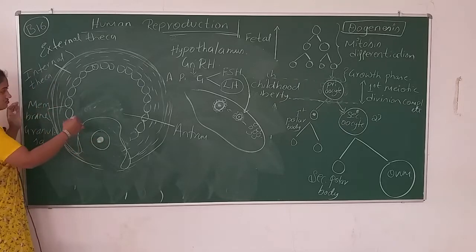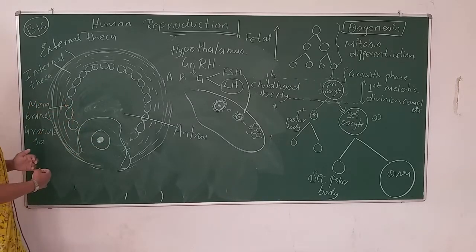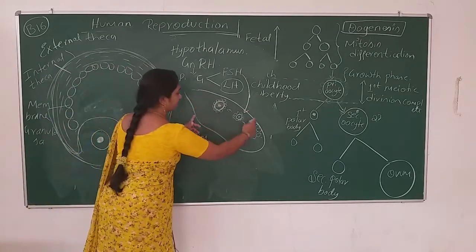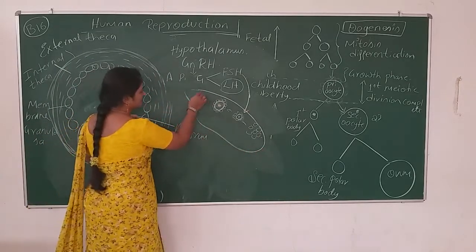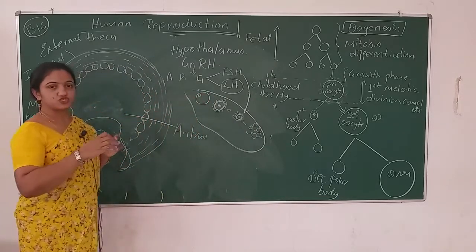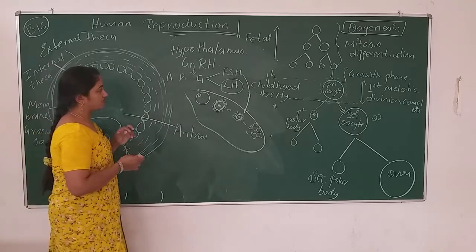The oocyte will come out from the follicle. From where to where is it going? If you consider this the ovary, here the Graafian follicle is there, and it is time to rupture, releasing the secondary oocyte.